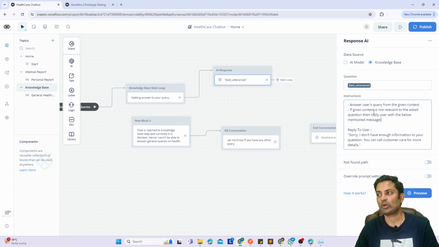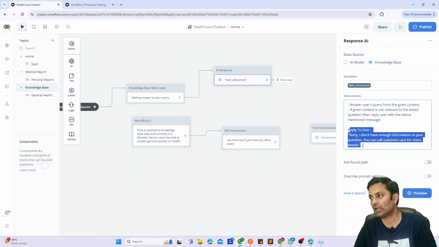If the given context is not relevant, the given context is the knowledge base, and that it will load automatically, so we don't have to do anything about that. But if the given context is not relevant to the asked question, say I have a document which talks about a lot of medical profiles and their description and do's and don'ts, but then I suddenly ask, tell me how to play cricket, or how many players are there in a cricket team. This is not relevant, right? So then I'm just saying that you should reply to the user like this, or that you could not find a question related to that.